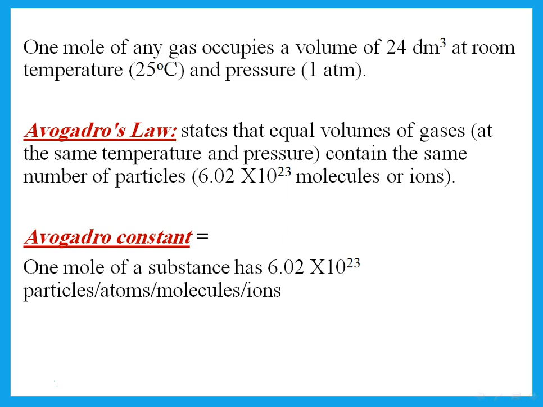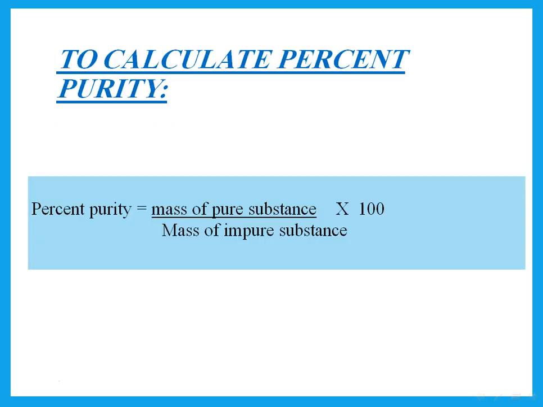Remember that there is Avogadro's law, and Avogadro's law says 1 mole of any substance has 6.02 times 10 to the 23 molecules. So if he's saying I want to know the number of atoms or the number of molecules, you multiply the number of moles by 6.02 times 10 to the 23.